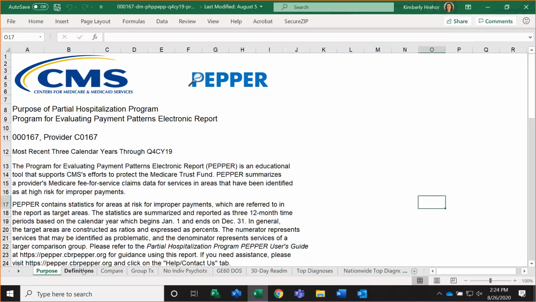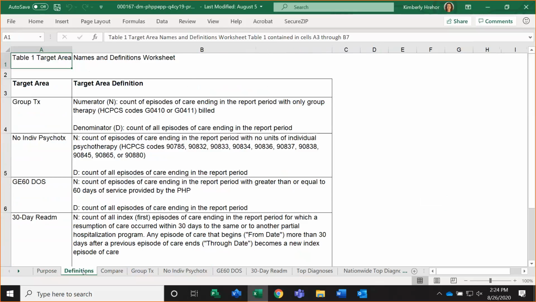The next tab is the Definitions tab, and here is where you can find the complete numerator and denominator definitions for each of the target areas in the pepper. You'll also notice that throughout the pepper, we've removed any hyperlinks that we used to have to different worksheets within the pepper or to our website.